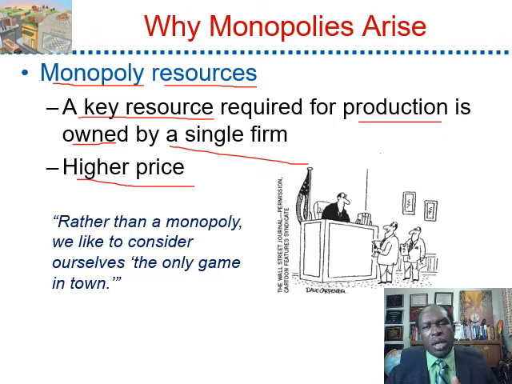Look at this photo here. Rather than call ourselves a monopoly, we consider ourselves the only game in town. It's a single producer, so it's a monopoly with the ability to charge higher prices, because there is no close substitute.